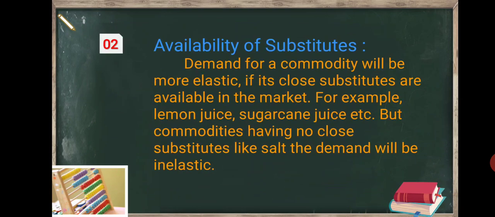Second factor is availability of substitutes. Demand for a commodity will be more elastic if its close substitutes are available in the market, for example, lemon juice, sugarcane juice, etc. But for commodities having no close substitutes like salt, the demand will be inelastic.